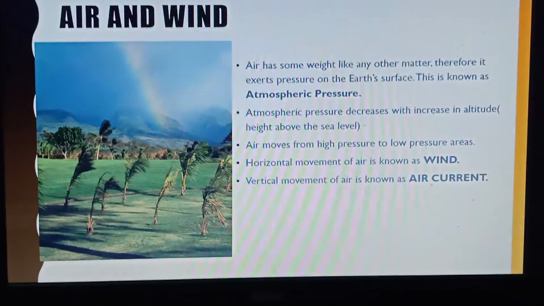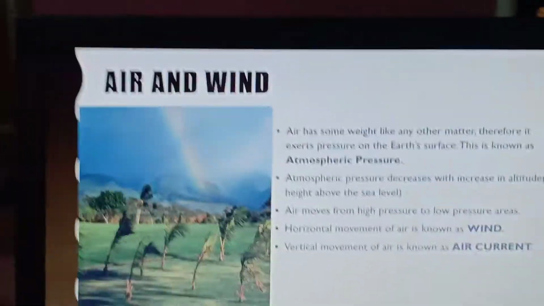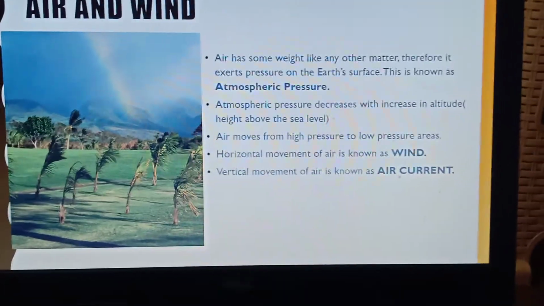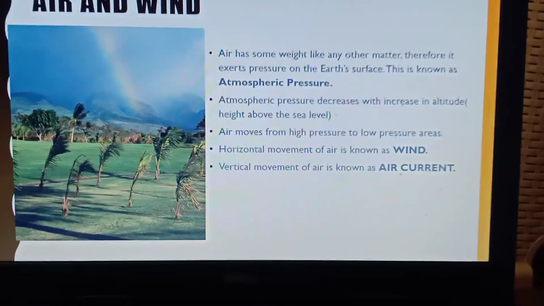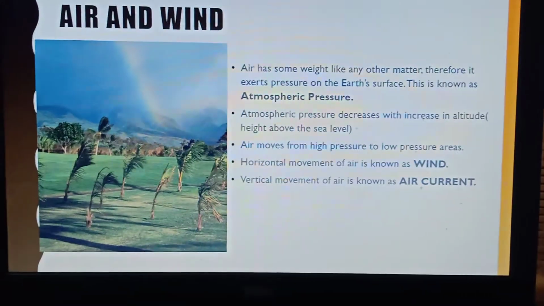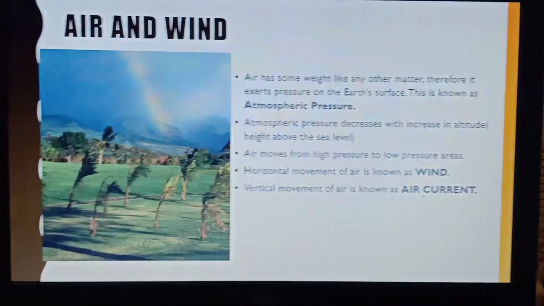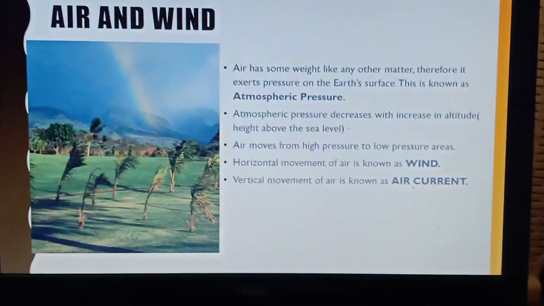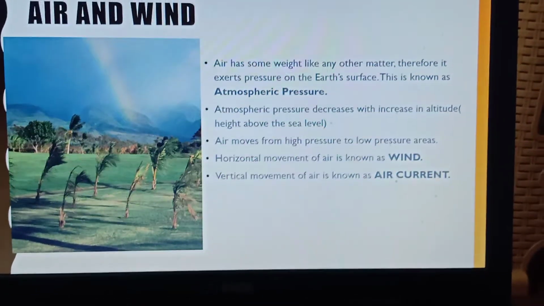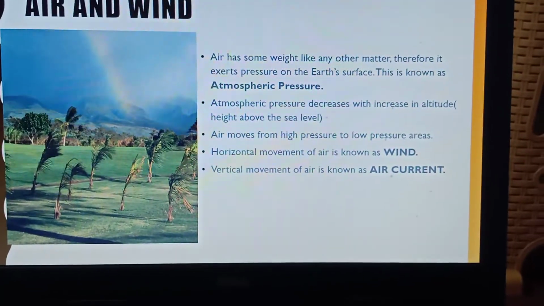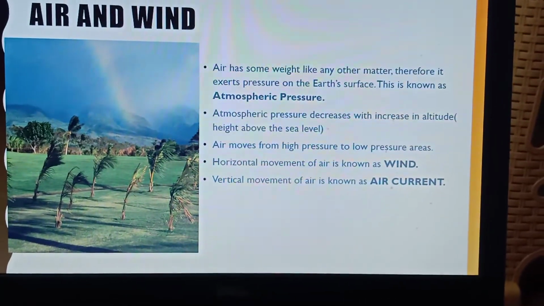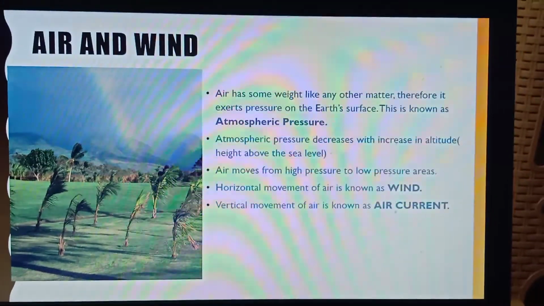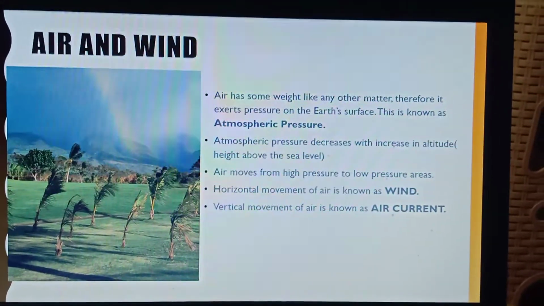Now, you have to remember this thing, that air always moves from high pressure to low pressure areas. Horizontal means, suppose, from your right side to left side, not up and down. Horizontal movement means moving from right to left, or from one corner of your room to the other corner. It is known as the horizontal movement.